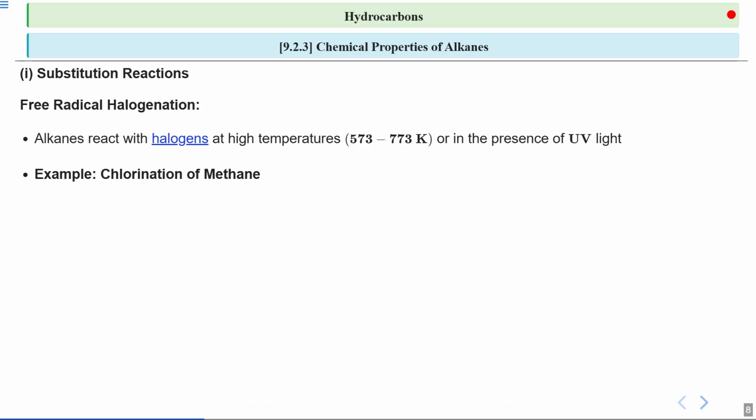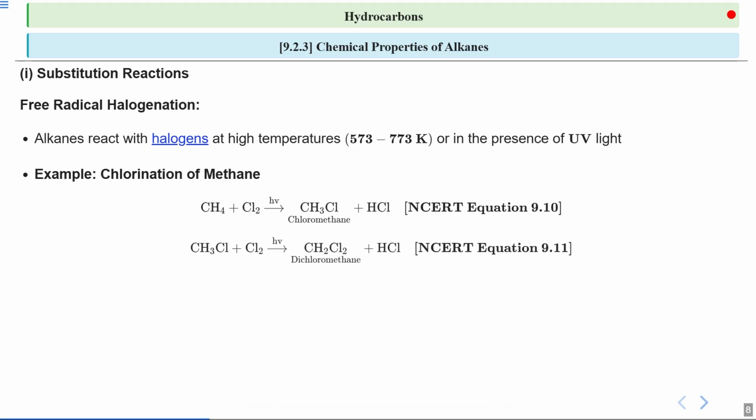Let's look at a specific example. Suppose we are considering the chlorination of methane. In this reaction, methane reacts with chlorine under UV light to form chloromethane and hydrochloric acid. This is a classic example of a substitution reaction where one hydrogen atom in methane is replaced by a chlorine atom. Continuing with the chlorination process, chloromethane, which is CH3Cl, can be further reacted with chlorine to form dichloromethane, CH2Cl2, and hydrochloric acid.